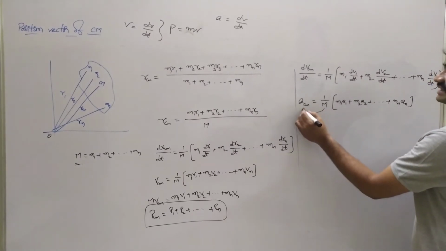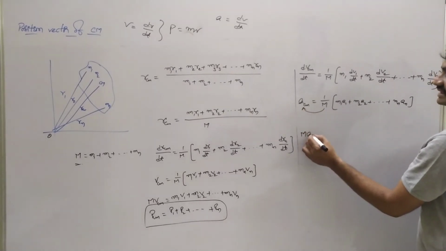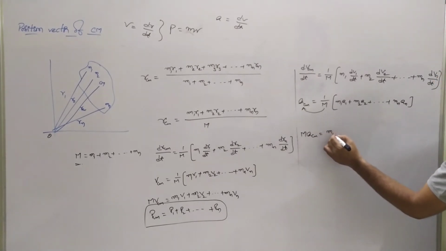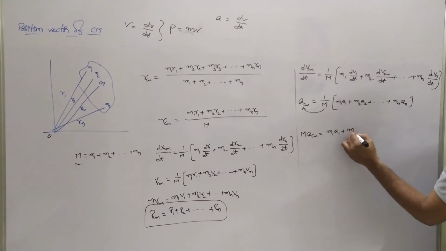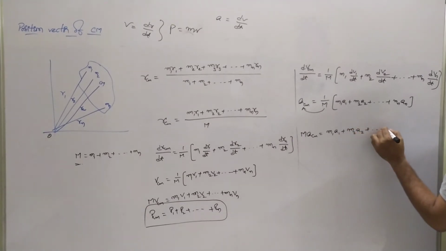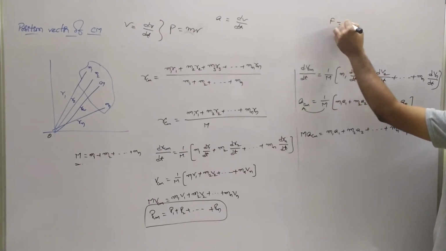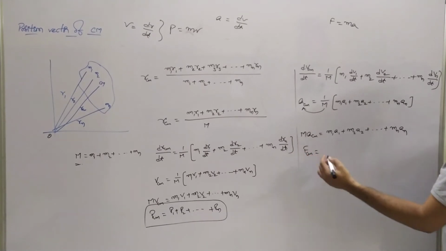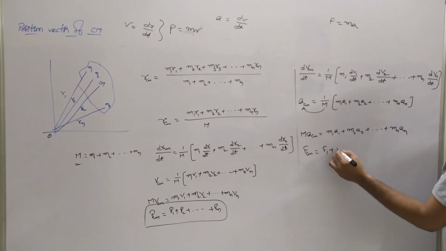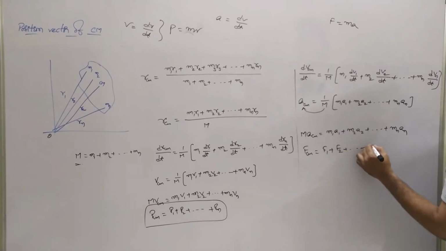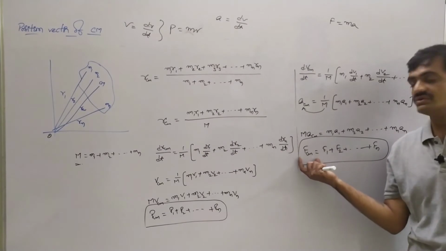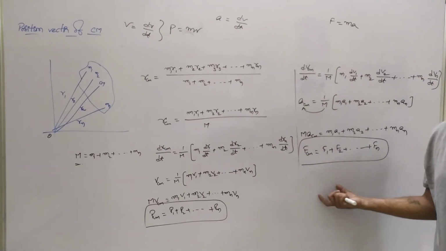Based on that, as we bring this m to this side, we can represent it as m a_cm = m1 a1 + m2 a2 and so on, mn an, where we know that F = ma. Based on that, we can represent the force acting at the center of mass as F1 + F2 and so on up to Fn. This represents the force acting at the center of mass point.